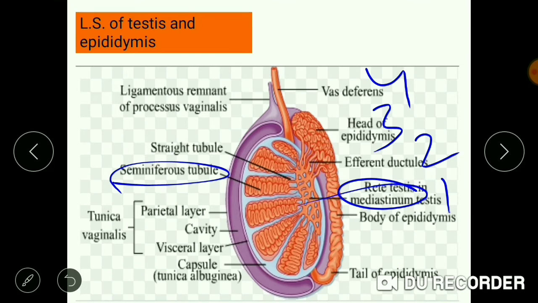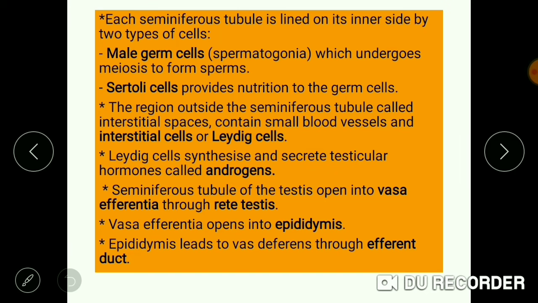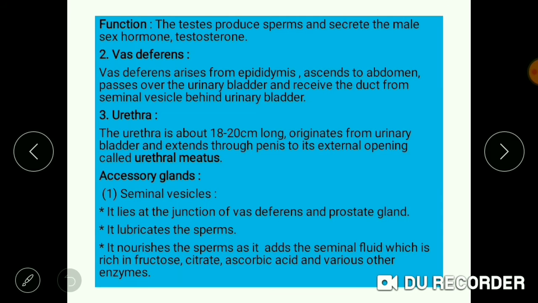Now we'll talk about the function of testis. So this was the entire structure of testis. The main function of testis is that it produces the male gamete, that is the sperm, as well as the male sex hormone, that is testosterone.